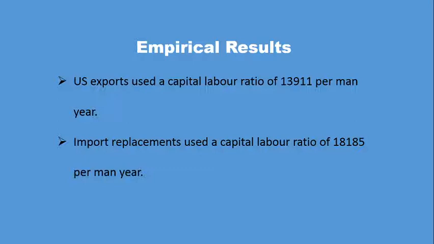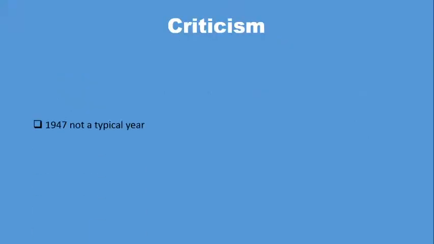In short, Leontief proved that the US exports largely labor intensive commodities rather than capital intensive commodities, and it imports capital intensive commodities rather than labor intensive commodities. However, this Leontief paradox is criticized by many economists on statistical and methodological grounds.